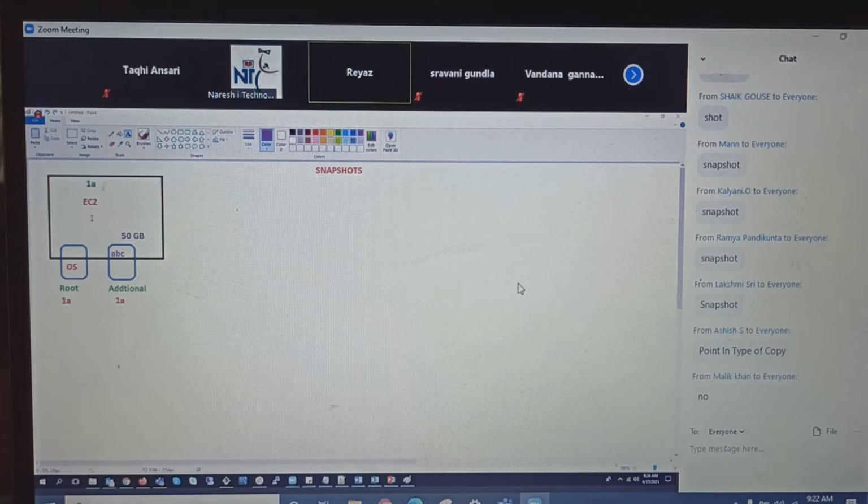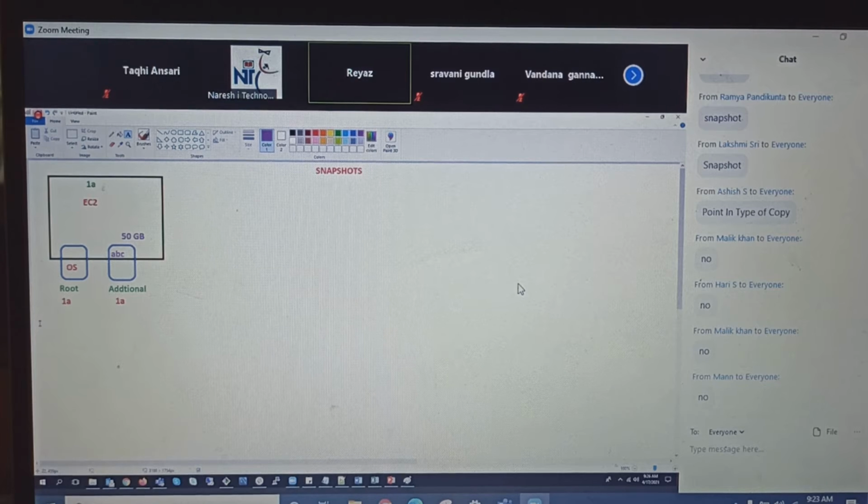Definitely no. So here, when you took a backup, when you took a copy of this volume which has ABC, the snapshot will contain only ABC. And if someone has put DEF, will the snapshot contain DEF automatically? No. That is why it is called point in time. At that particular point in time, whatever the data is there, that is backed up.